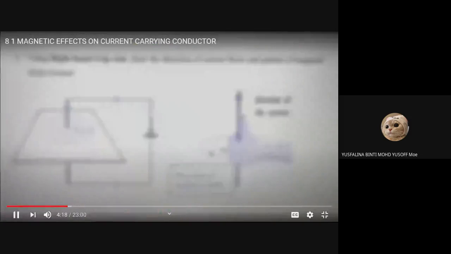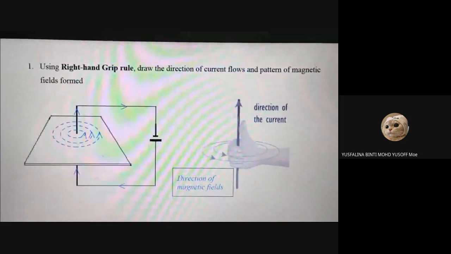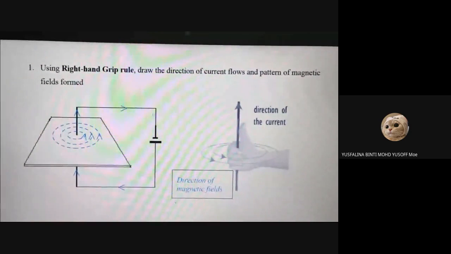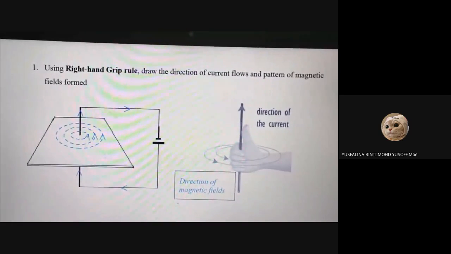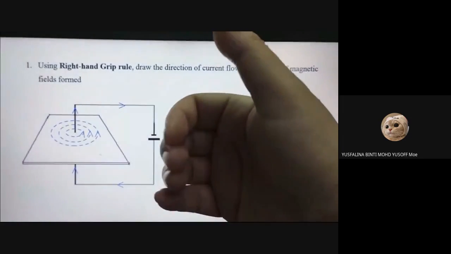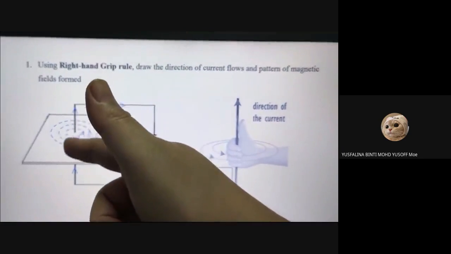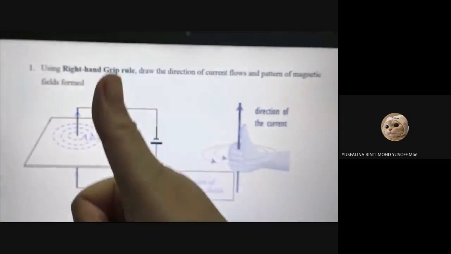So the first thing you have to draw is the current. The current flows from the positive terminal to the negative terminal. So this is your hand. You see the current goes up, so your thumb here must go up too.